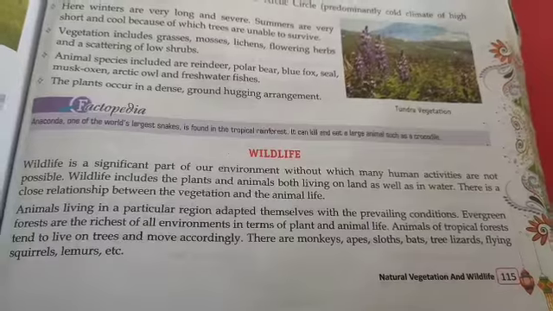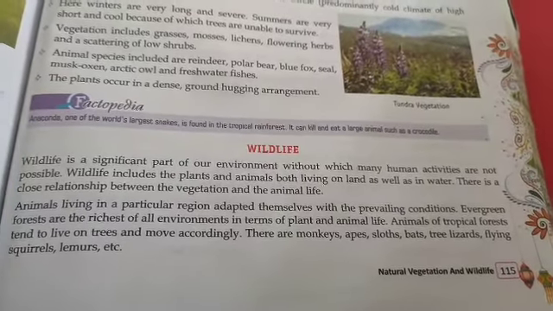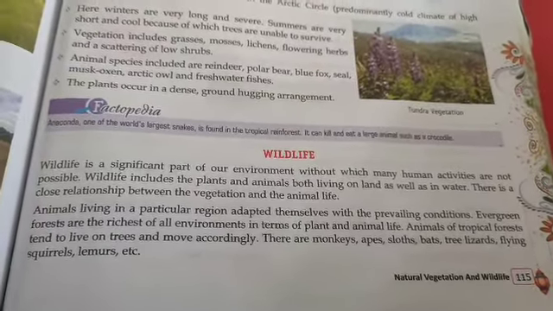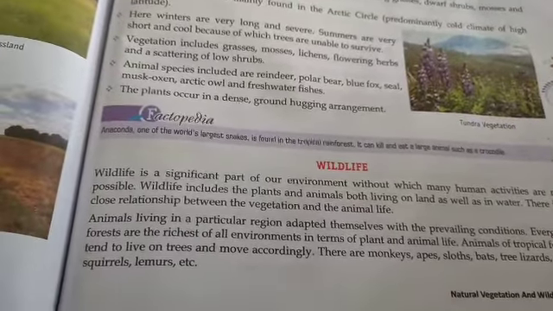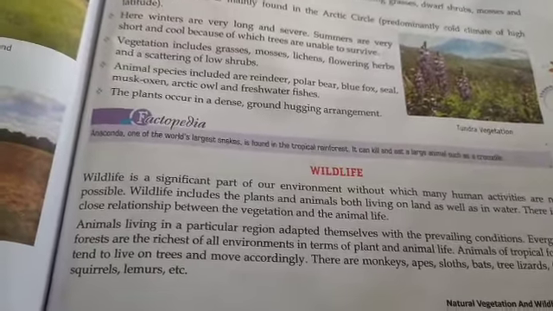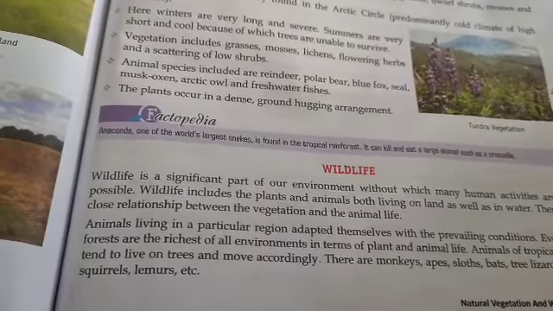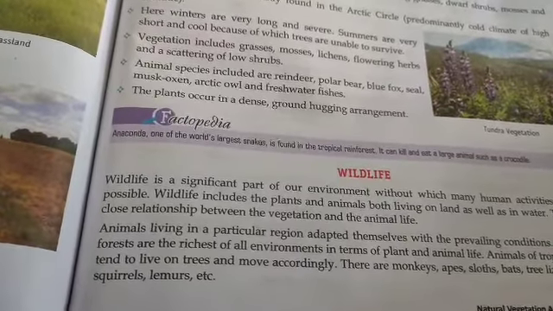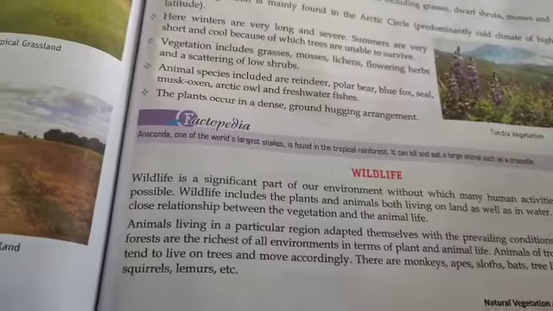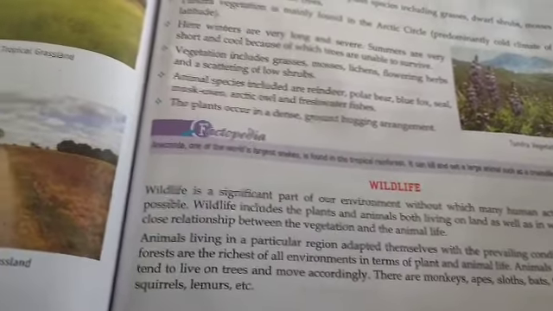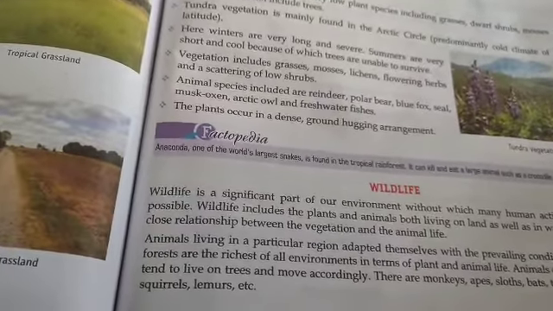There are monkeys, apes, sloths, bats, lizards, flying squirrels, lemurs, etc. The tropical rainforest has the maximum number of plants and animals, because the rains fall there the whole year, and due to the heavy rain the grasses grow and the number of trees is maximum. That is why the animals live there in large numbers. The same is true of the deciduous forests, where animals also live.